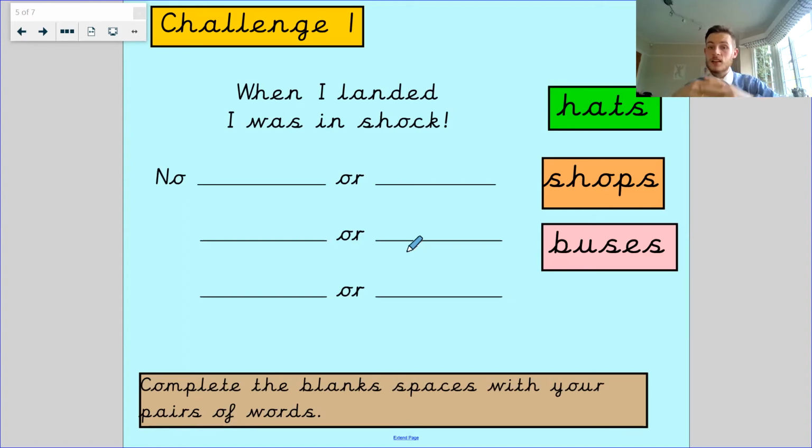They both link. It wouldn't make sense if I'd said dentists and shops, or trains and doctors, because they don't link. That doesn't make any sense. So I need to make sure that my two choices are going to link. When I landed, I was in shock. No, and I've given you a couple of exact ideas. You've got hats, shops, or buses. That's three ideas. So you need to choose where you're going to put them and see whether you can find another word that links.